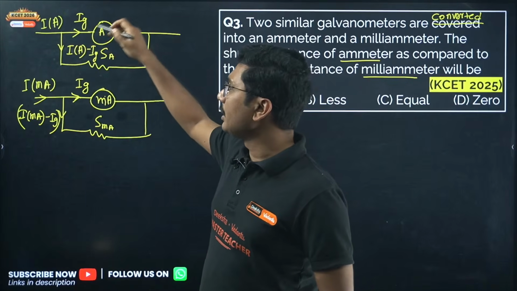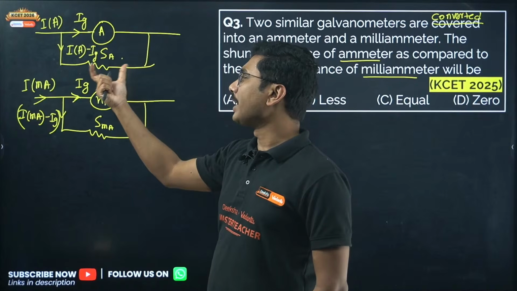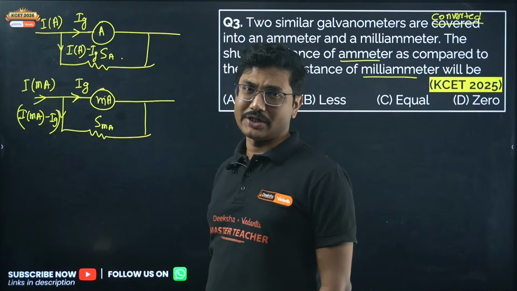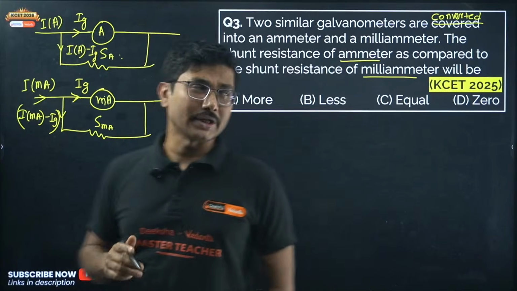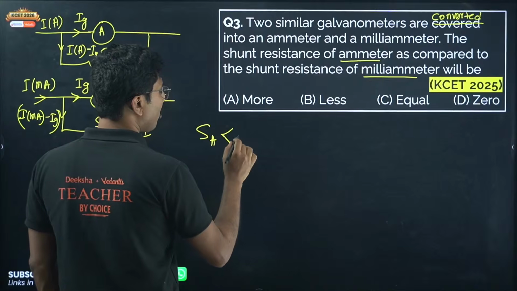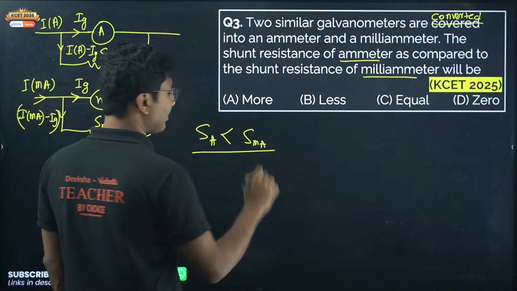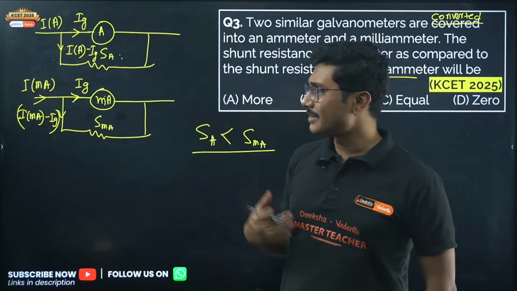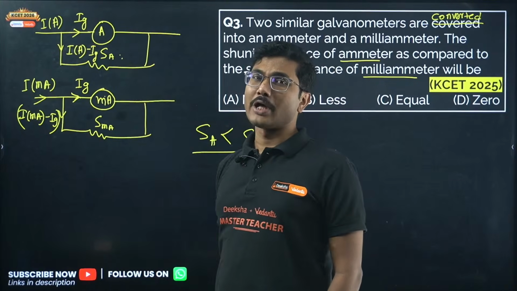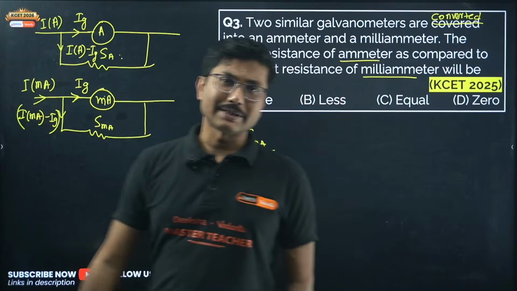So because in case of the ammeter, a larger amount of current is passing through the shunt resistance, the value of shunt resistance in case of an ammeter should be much smaller than the shunt resistance of a milliammeter. The milliammeter should have a higher shunt resistance. The normal ammeter should have a very small shunt resistance if the galvanometers are the same.